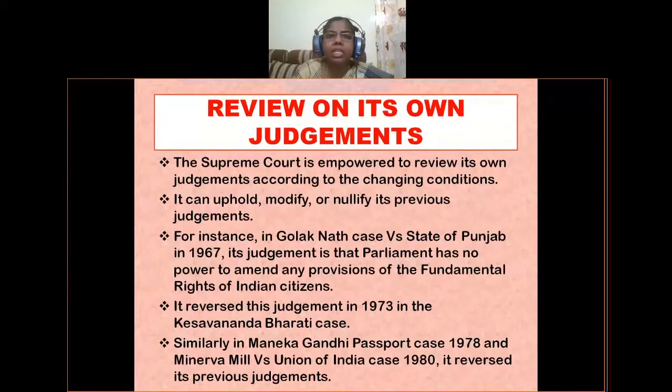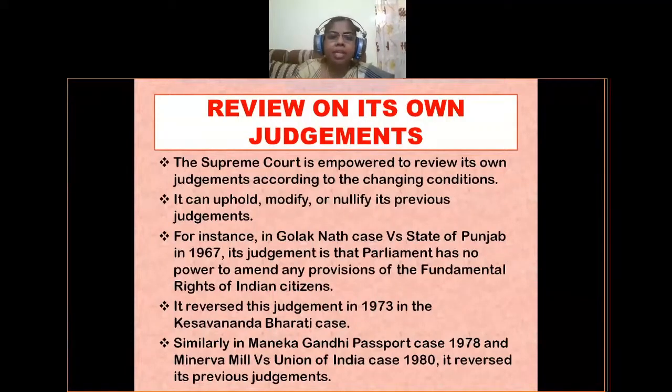Parliament has the power to amend any provisions of the Constitution, including fundamental rights, but with one condition: it cannot amend the basic or fundamental ideals of the Constitution. That means in the Golaknath case the judgment of the Supreme Court was one kind, and in the Keshavananda Bharati case the same judgment was reversed.